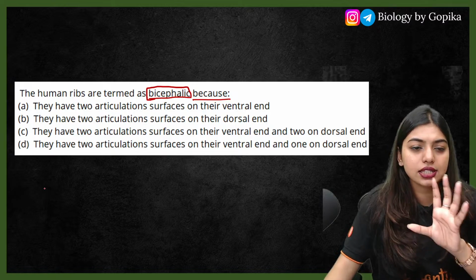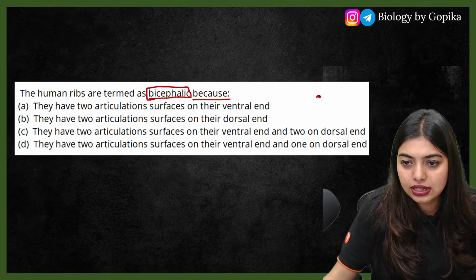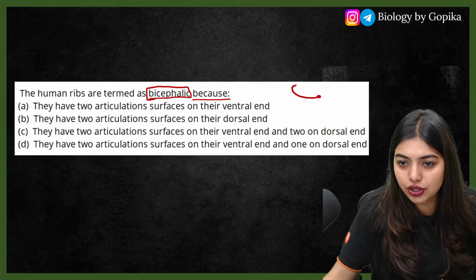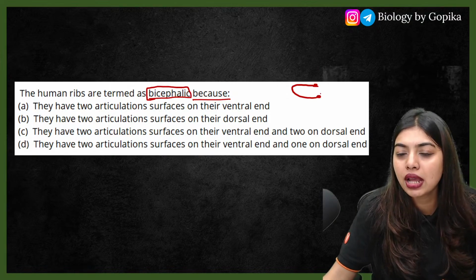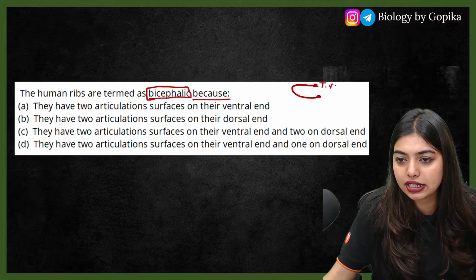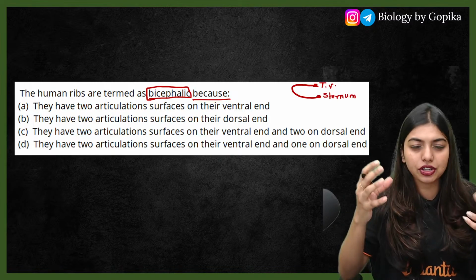Okay, listen to me carefully. Human ribs are bicephalic. That means what? This is one articulation that helps them articulate with the sternum, and this is another articulation that helps them connect with the thoracic vertebrae. So I'm writing TV here and sternum here. Bicephalic means on the head region. Cephalic means head region, no?